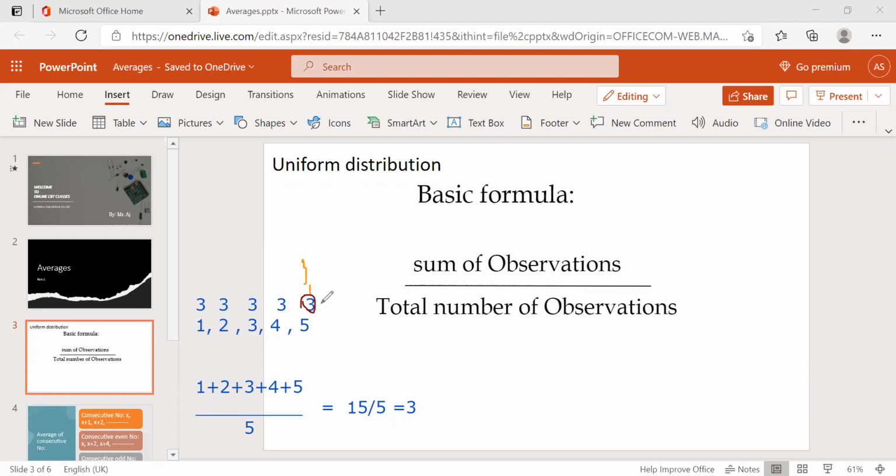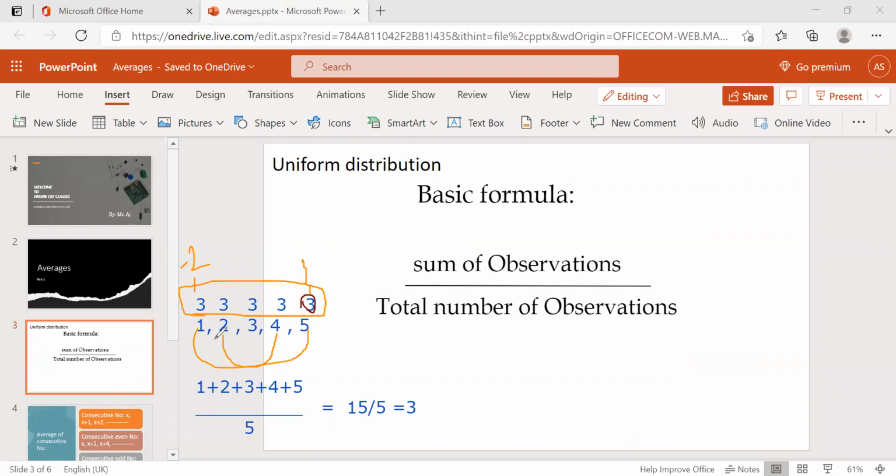Actually the average is 3, but 5 is having 2 extra. So this 2 is going to be shared with 1 because this 1 is having 2 less. Similarly 2 and 4 will share, and then it covers the entire average, which is 3.